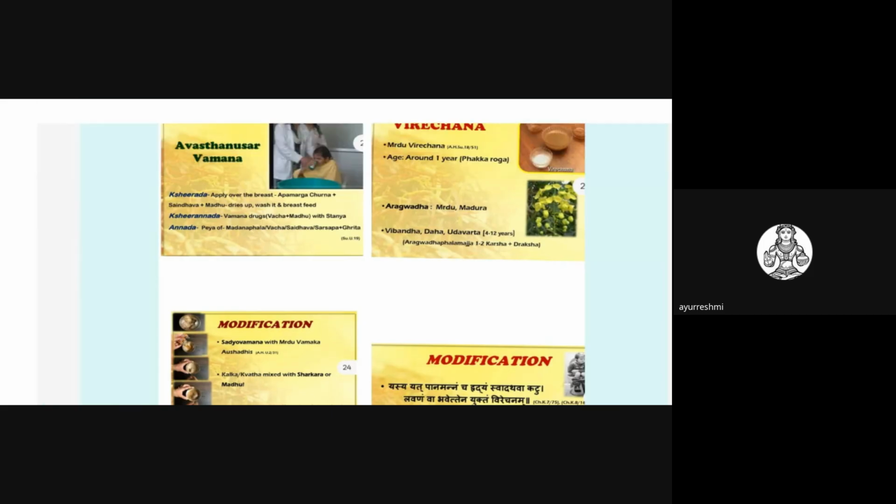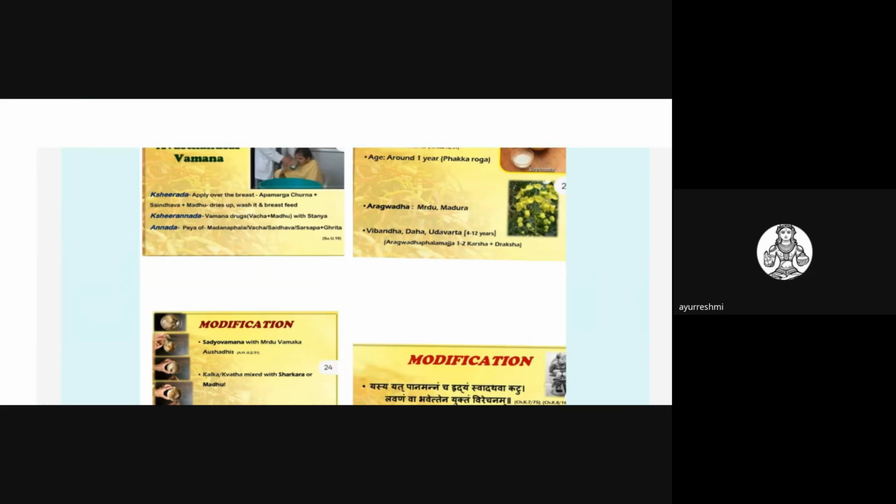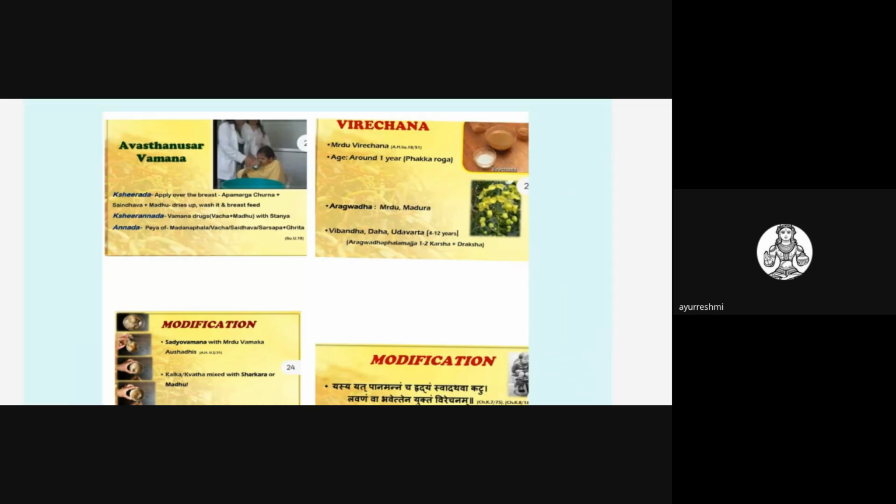And one more is the Kshirannada Avastha. Vamana drugs, that is Vacha plus Madhu, should be given with the Stanya for Vamana purpose. And in Annada Avastha, we can give a paya of Madanaphala, Vacha and Saindava with Sarshapa and Ghrita.